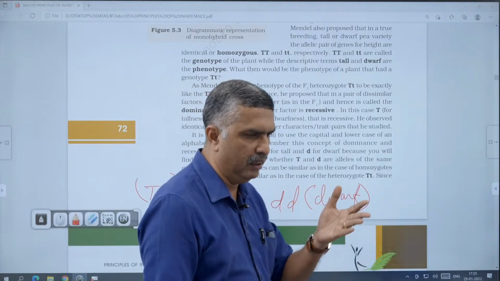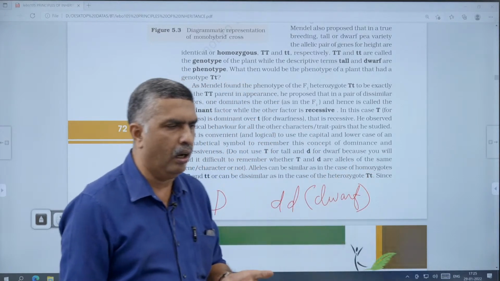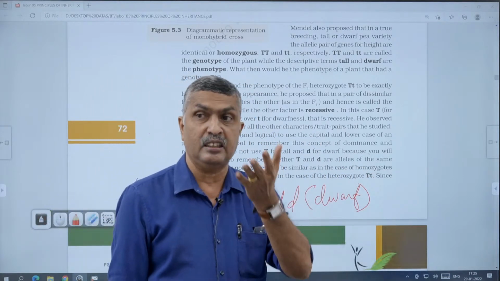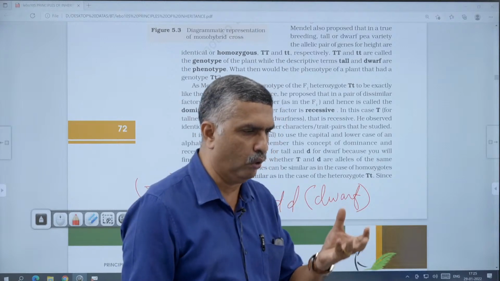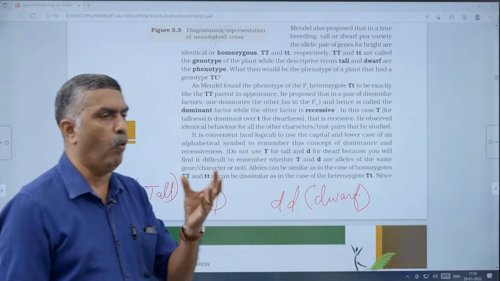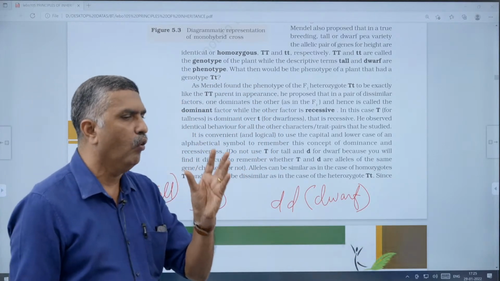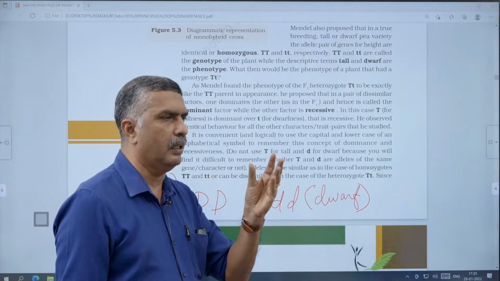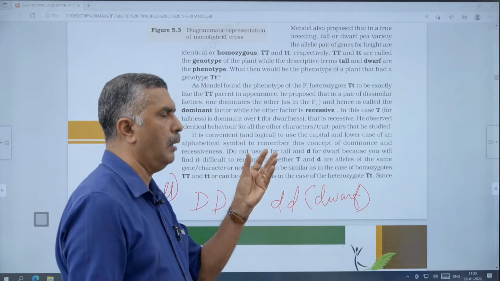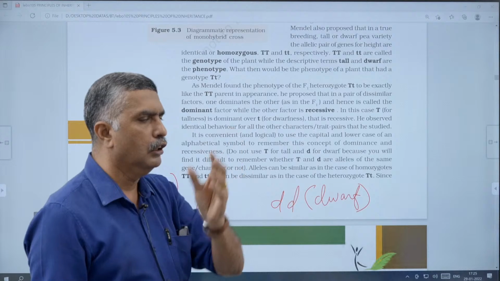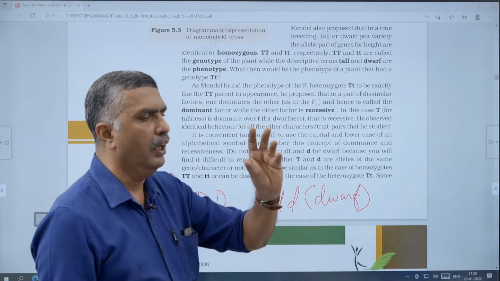As you study in your textbook, the test cross is given. You study the test cross with violet flower color. The parent's unknown genotype will be either capital W capital W or capital W small w, homozygous dominant or heterozygous dominant.